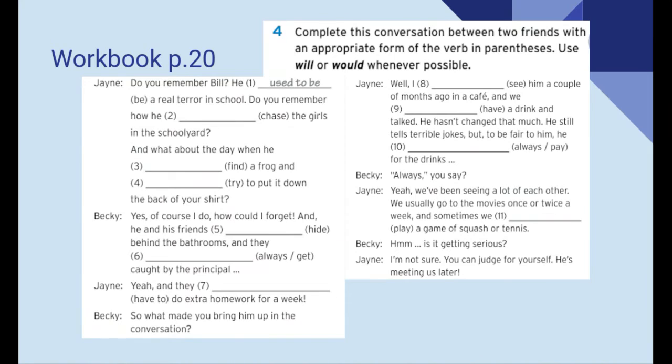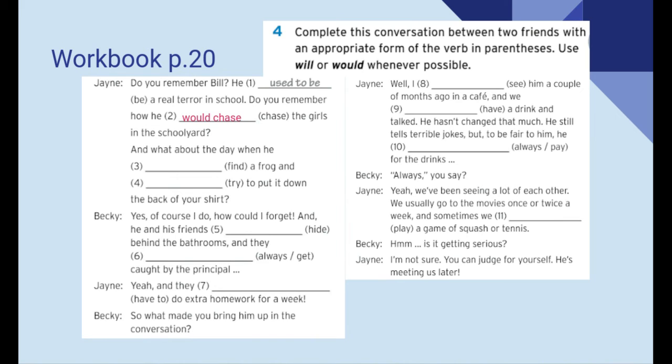He used to be a real terror in school. Do you remember how he the girls in the schoolyard? So, is this a present or a past habit? We're talking about a schoolyard. Yeah. So, this is going to be a past habit, so I'm going to use would. He would chase the girls in the schoolyard.